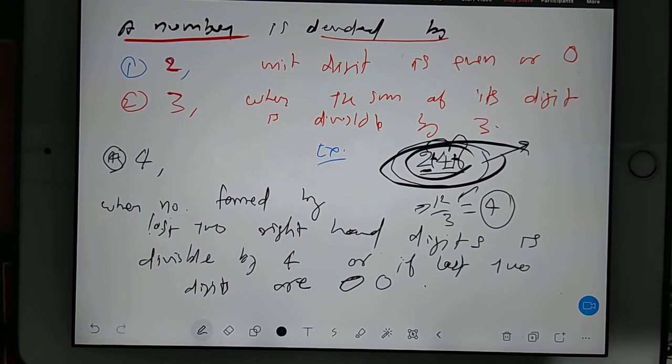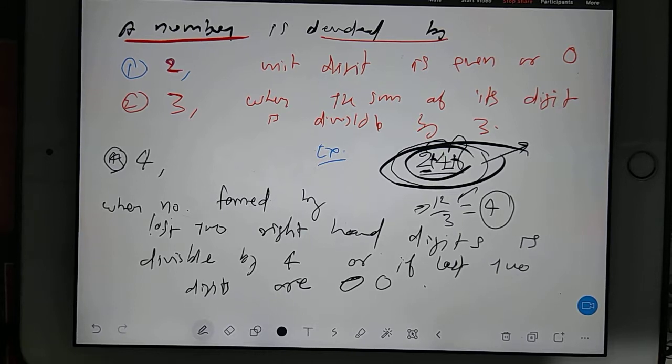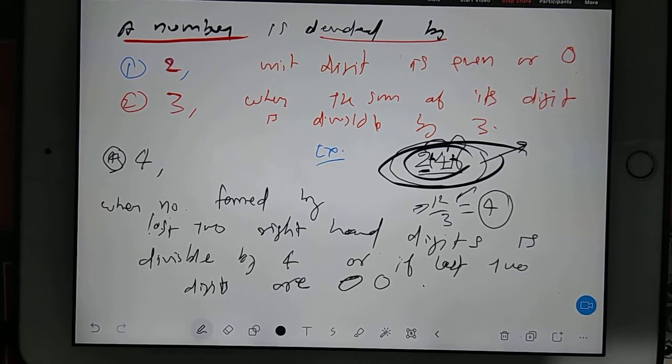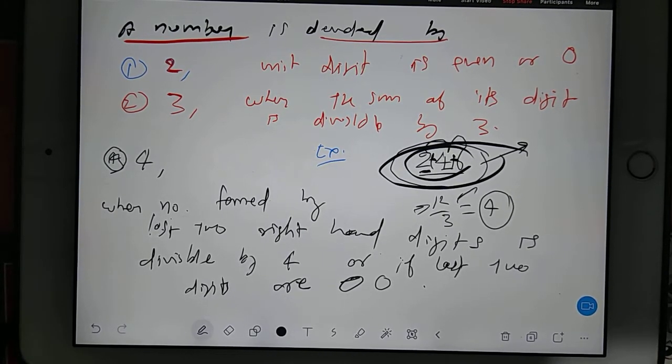You just see the last two digits, and if that is divisible by 4, then the total number is divisible by 4.